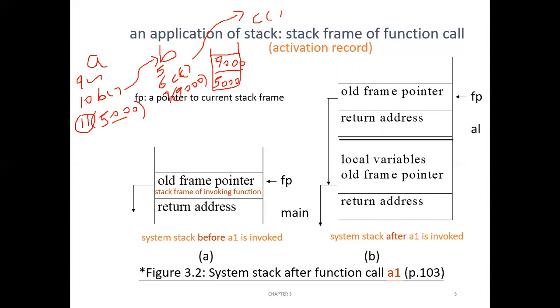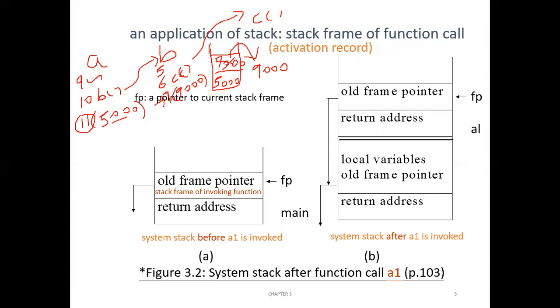Now C will complete execution. After finishing execution, how will the compiler know where it should come back? For that, it will just pop the stack to understand where it should come back. When it pops the stack, this 9000 will come out. So 9000 is no more part of the stack, and the control will return to the address 9000.